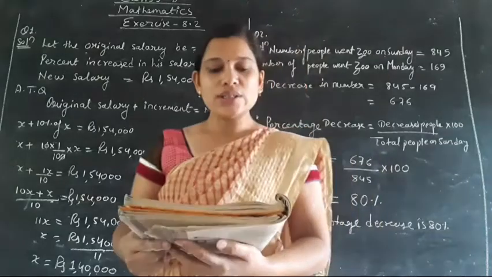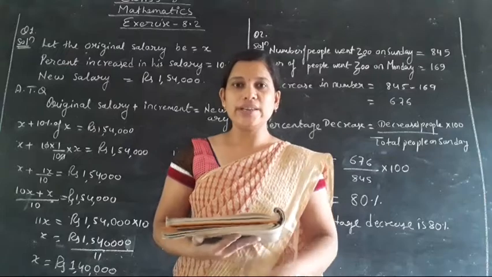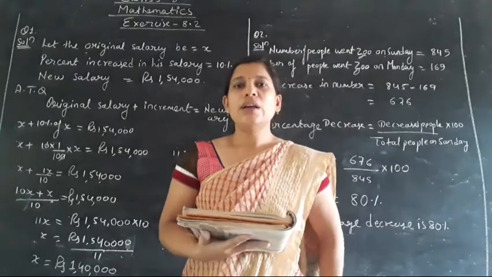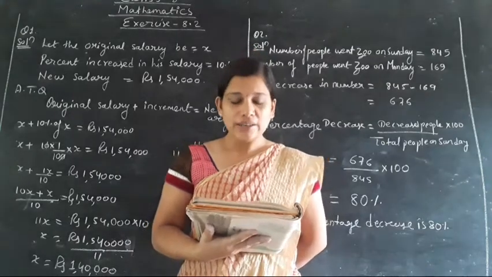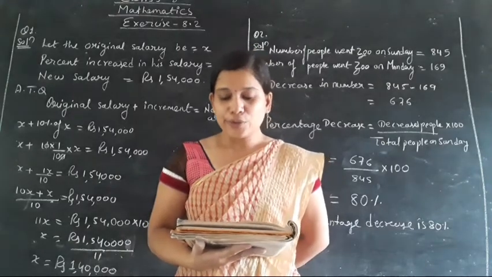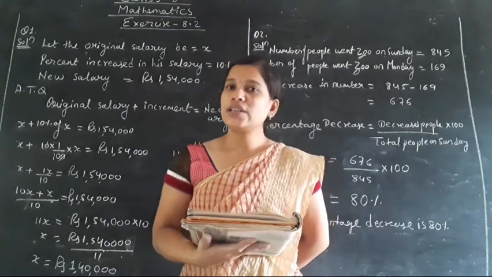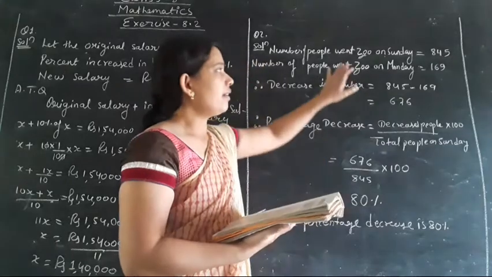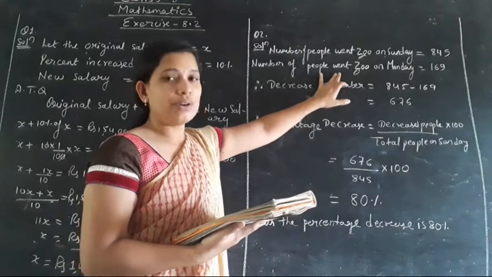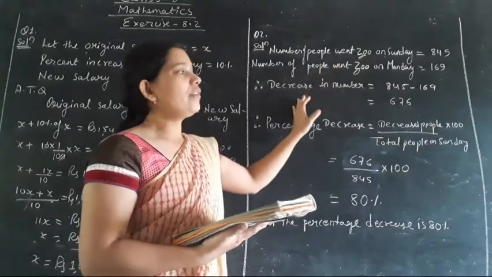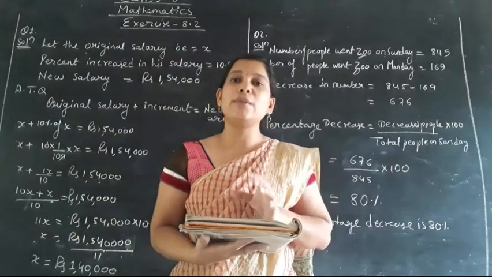What do we have? On Sunday 845 people went to the zoo. Okay, Sunday is a day when people go for fun in the zoo, isn't it? So the number of people who went to the zoo on Sunday is 845 and on Monday the number is 169. So here we can see that on Sunday the number of people is 845 and on Monday the number of people decreased. 169 छोटा हो गया ना, that means the people decreased. So here we have to find the percent decrease.